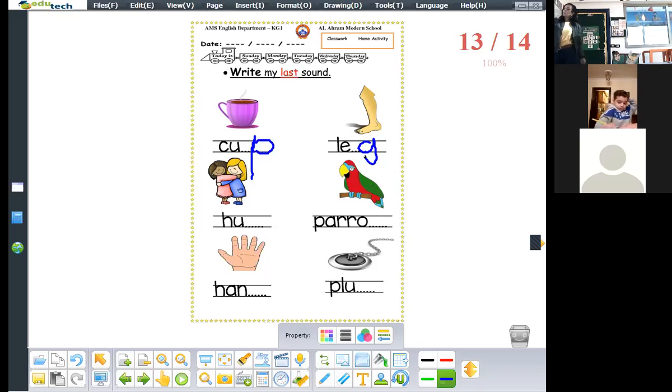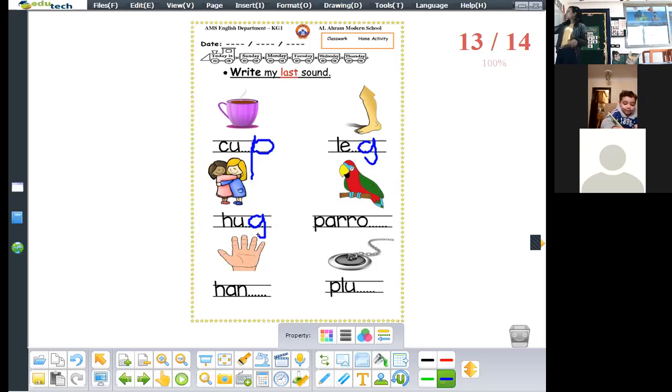Okay. Here, look at this picture. What do you see here? Hug. Yes, hug. Okay, what is the last sound of the word hug? Yes, g, g. How can we write sound g? Semicircle and umbrella stick.